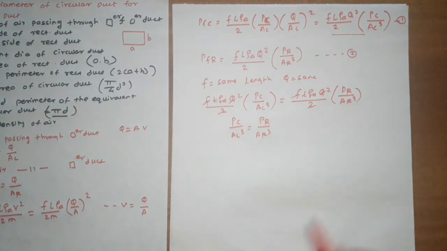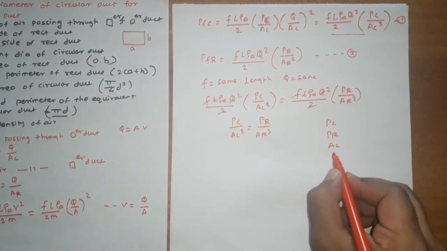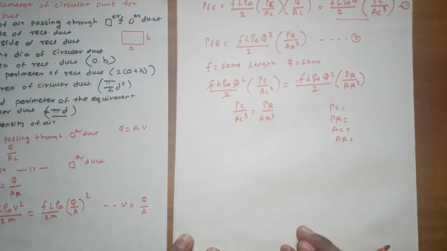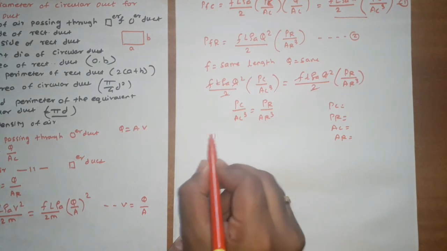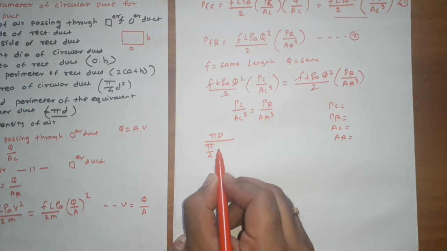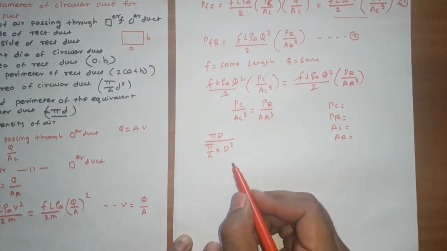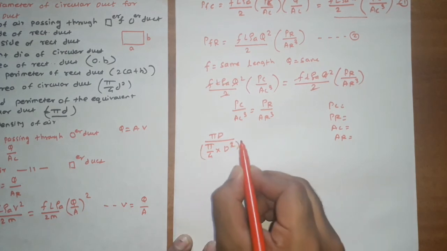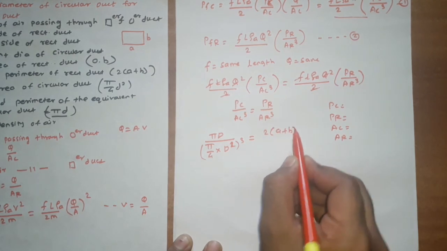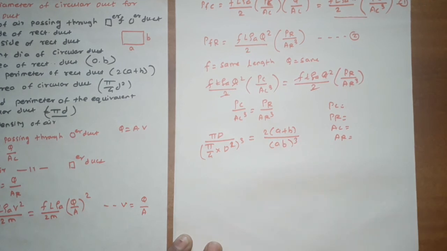Now put the P_C, P_R, A_C and A_R values, which are standard values, in this equation, and then simplify. P_C value is pi d divided by A_C value, pi by 4 d square, whole bracket cube. P_R value is 2 into A plus B divided by A_R value, A B, bracket cube.